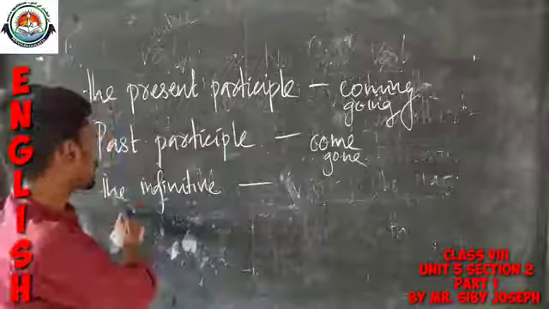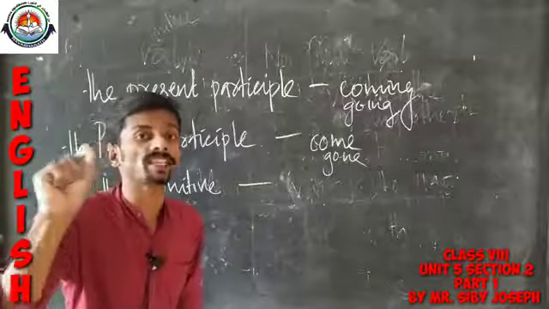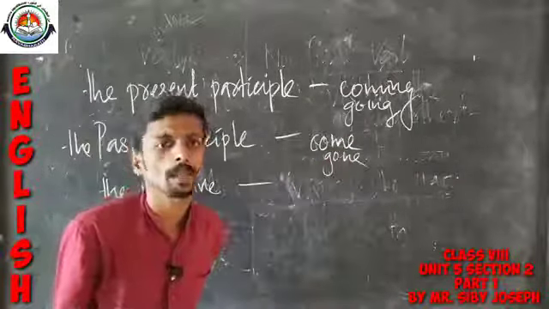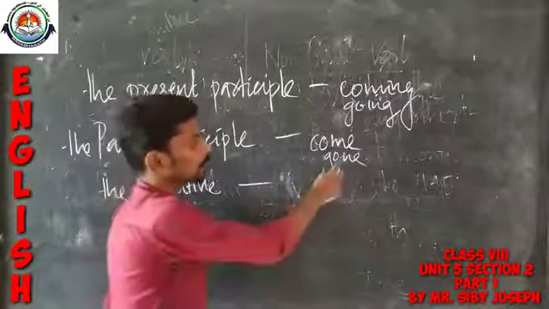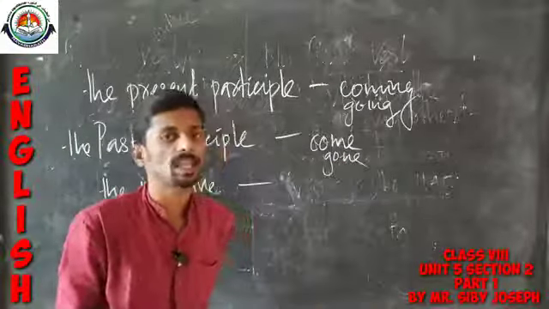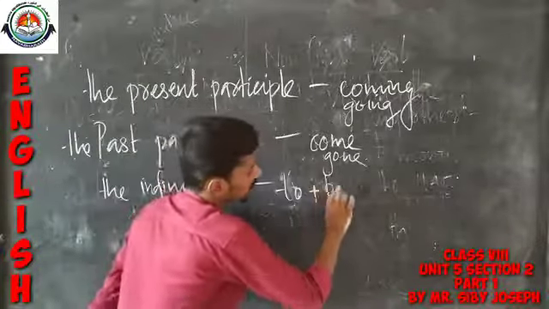And the infinitive is "to" plus base form. What is the base form of the verb "gone"? "Go" is the base form.